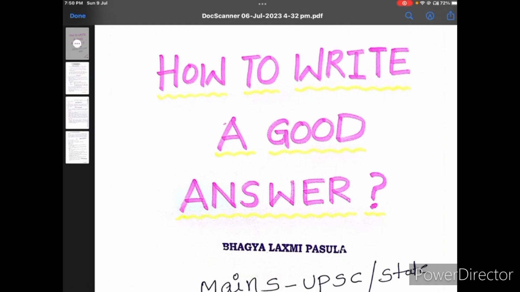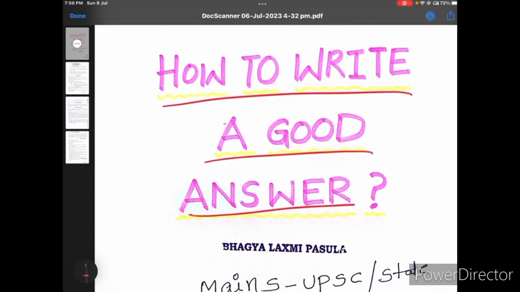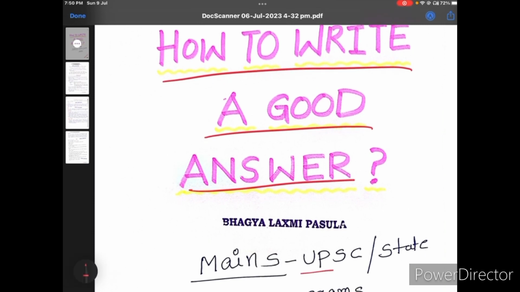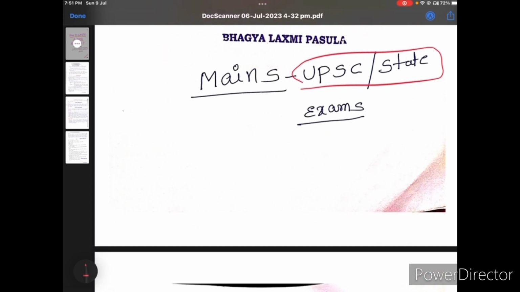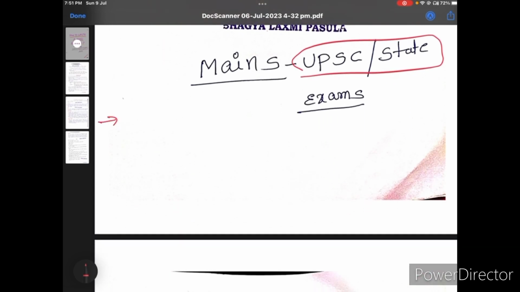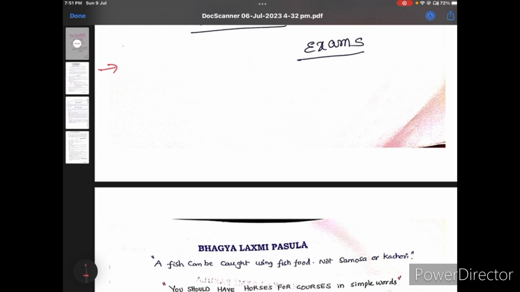Today we are going to discuss how to write a good answer in your mains examination, whether it is UPSC or any state exam also. First of all, I'll inform you some important things here. See, first, how to write a good answer in mains. Okay now, so how to write a good answer?